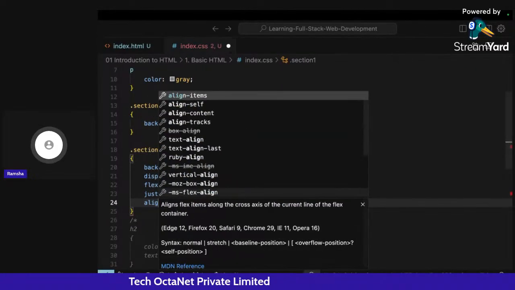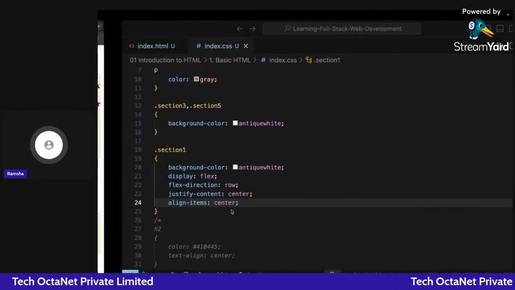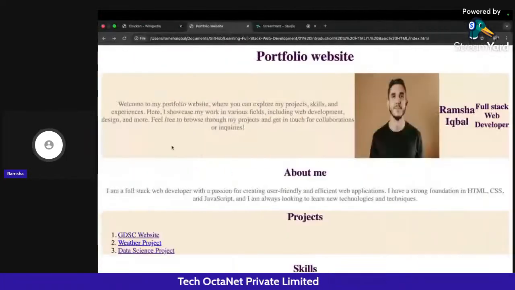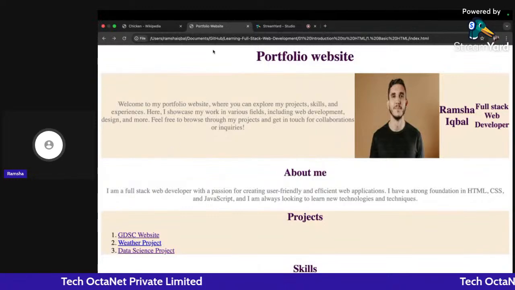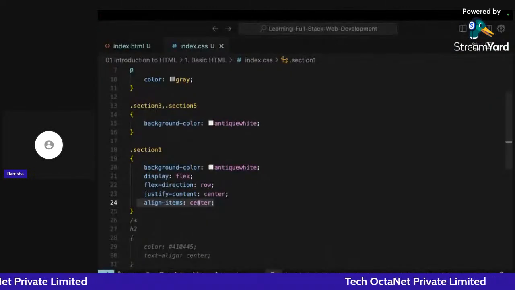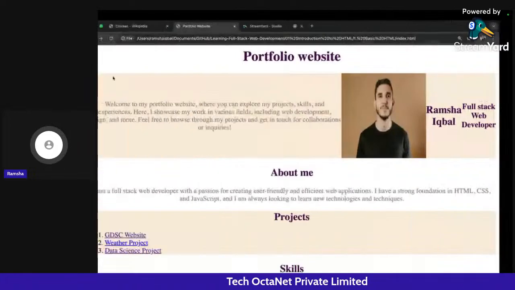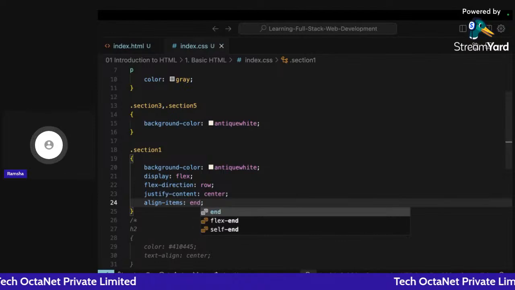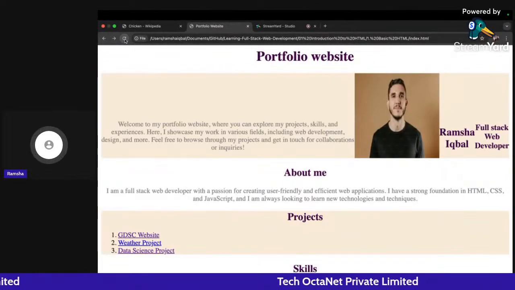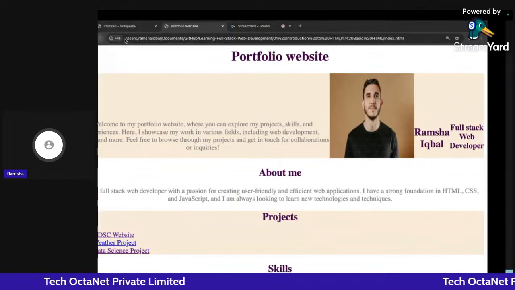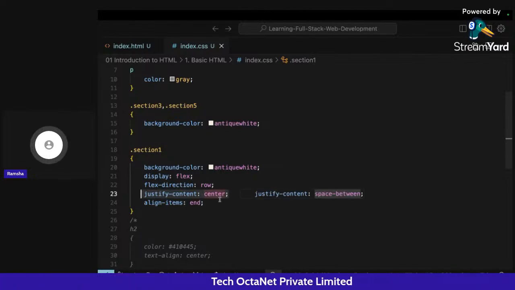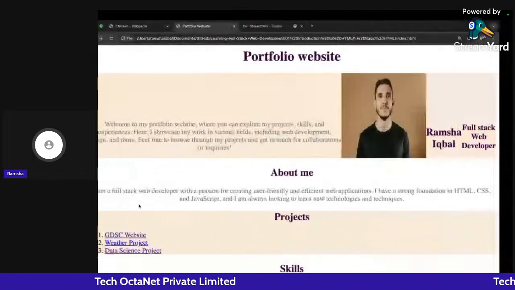If you write here align items, okay, so they will work on the y axis. Align items works on the y axis. So as soon as you write center, it will come on the center of the y axis. I can also write it as start, so it will come to the top. All of these things have come to the top. If I write here end, all of these things will come at the bottom. So it's working according to how we are defining it. So when flex direction is row, justify content will work in the x direction and align items will work on the y axis. Let me explain it to you more further.